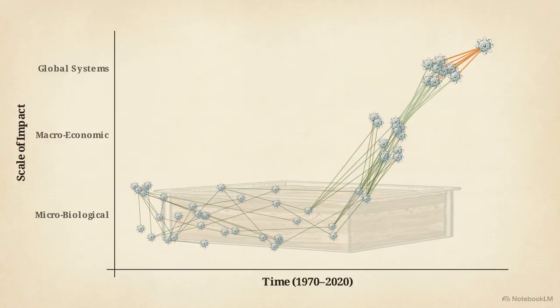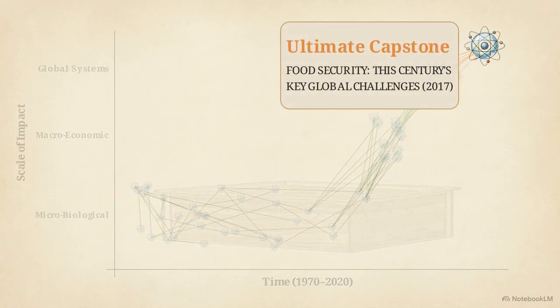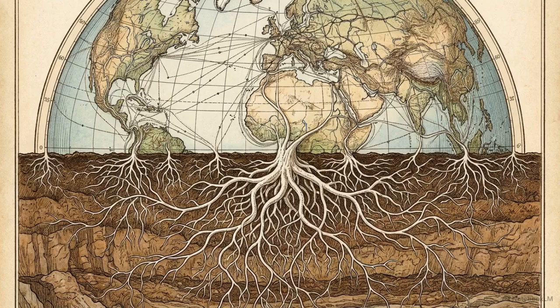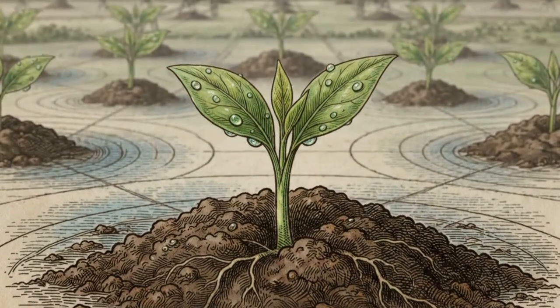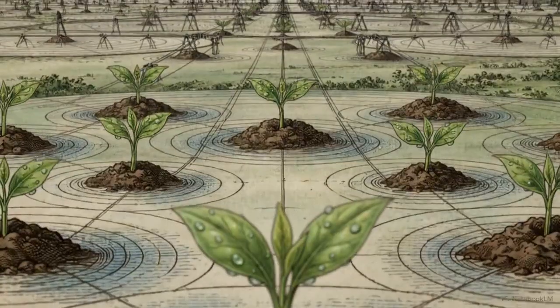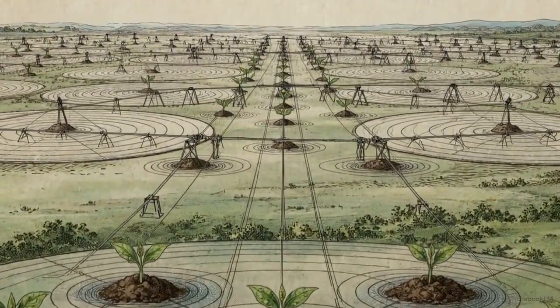The chronology ends with a single paper in 2017, Food Security, This Century's Key Global Challenges. This topic is the ultimate macro system, encompassing everything from the root-level chemistry of the 1970s to the trade agreements of the 2000s. The decades spent calculating the exact nitrogen requirements for a single plant were the necessary prerequisites for addressing the security of the global food supply.